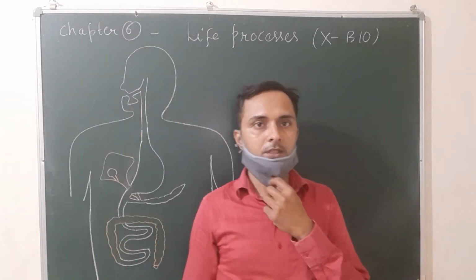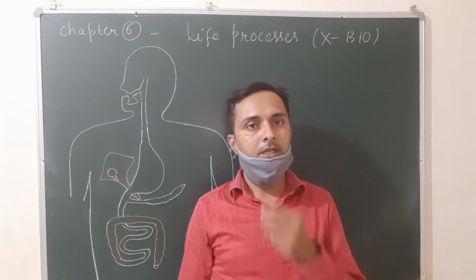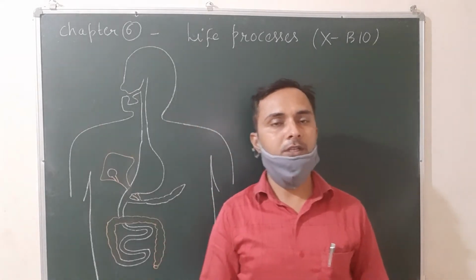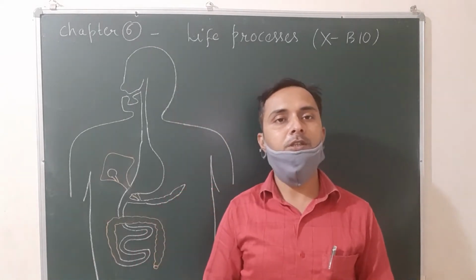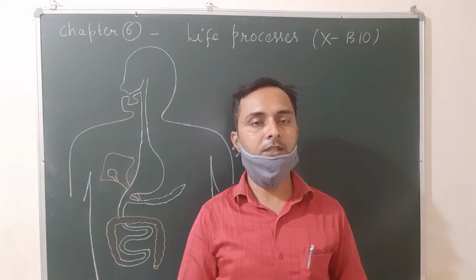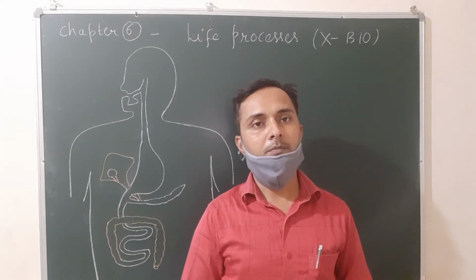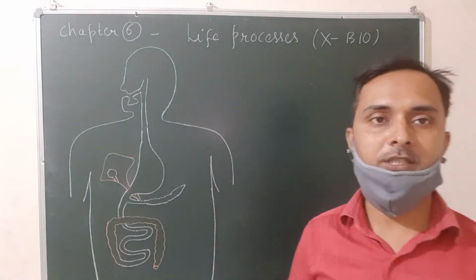Good morning, students. Let's continue chapter 6, life processes. In the previous class, we discussed the structure of the human digestive system. Now, let us see holozoic nutrition in humans: how the food is digested in the human with the help of the alimentary canal and the digestive glands. That is the human digestive system.